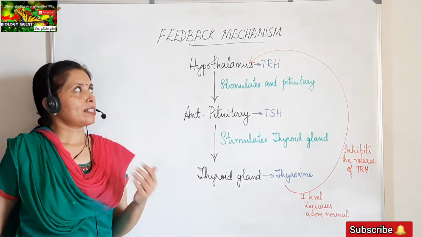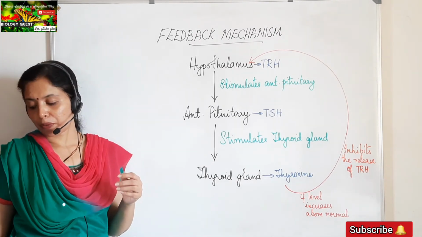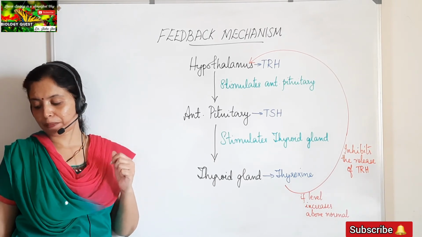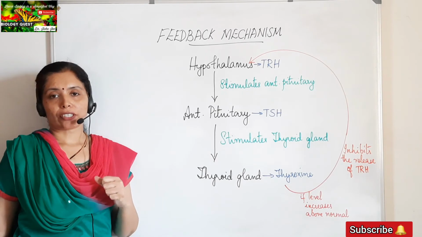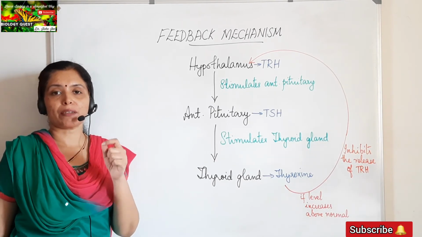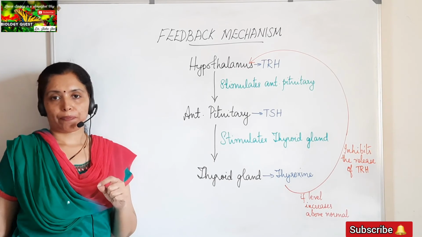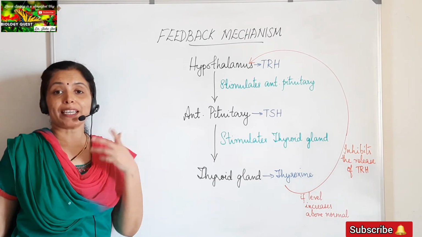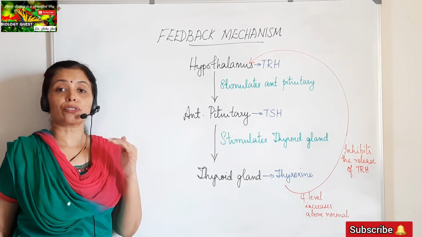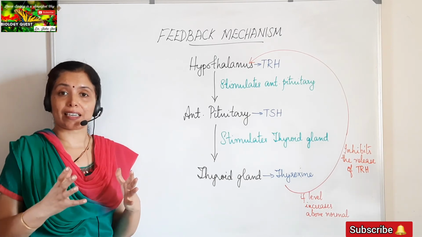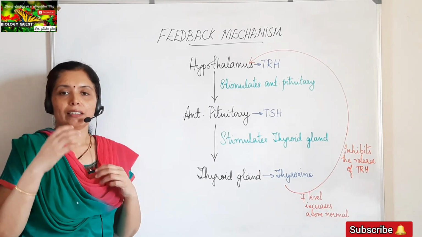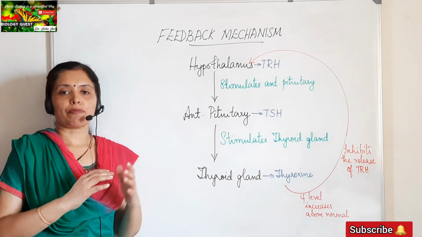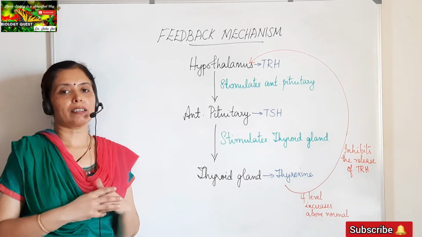So in our syllabus we just have the negative feedback mechanism, but when we talk about the positive feedback mechanism, a best example of positive feedback mechanism is the uterine contraction during childbirth, which is stimulated by the hormone oxytocin. So once the hormone is released, it stimulates the contraction of the uterus, and the uterine contraction will continue to increase till the child is released from the mother's womb. So that type of mechanism is called positive feedback mechanism.